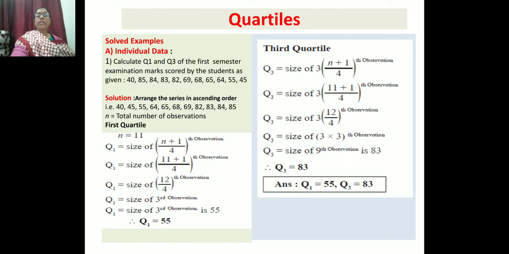So in this way we have arranged the data into ascending order, and the total number of observations is 11. Now how to calculate the quartile?